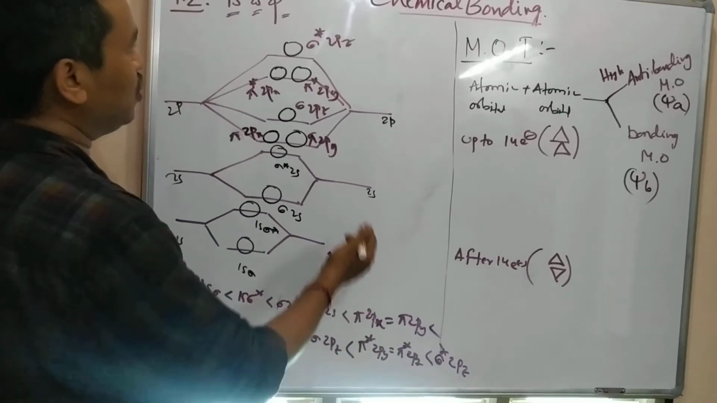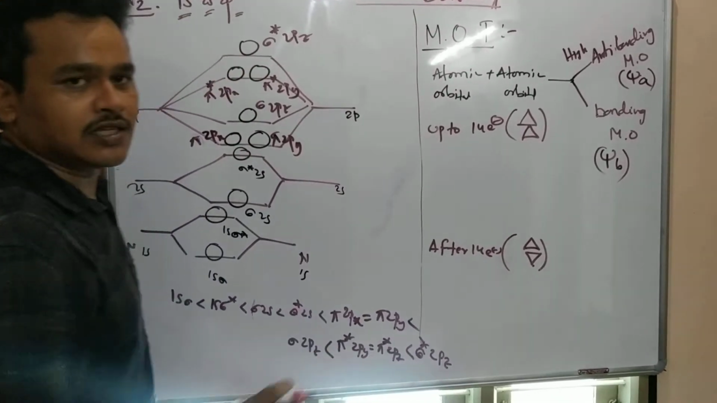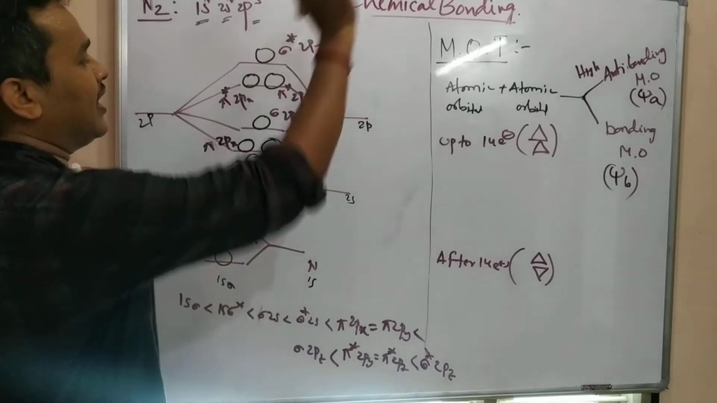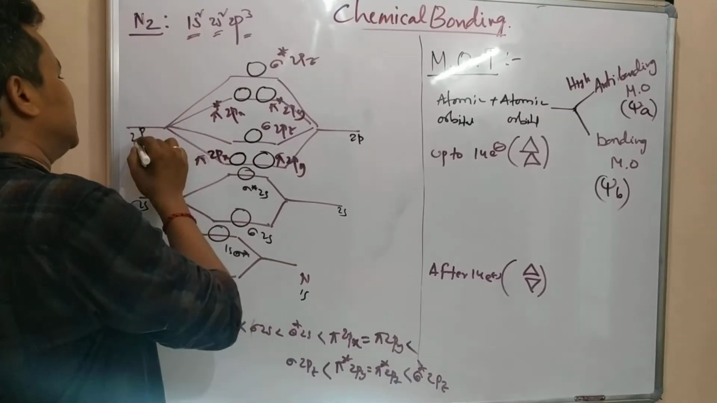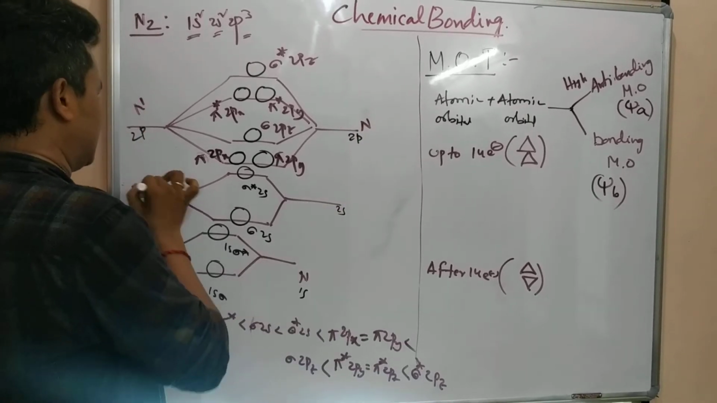This is the order up to 14 electrons. This order we can write here. That's what I am writing. And how many? This is N2. This side one nitrogen, this side one nitrogen, the same nitrogen only.